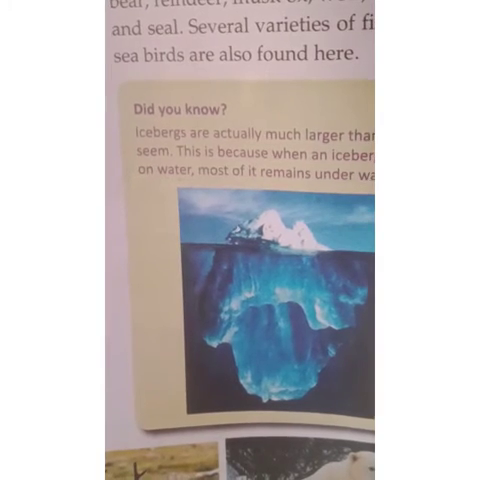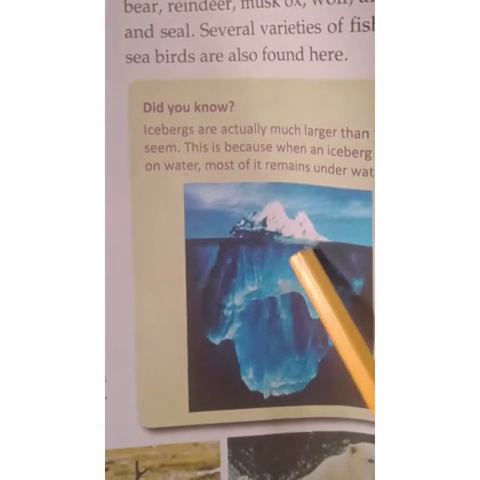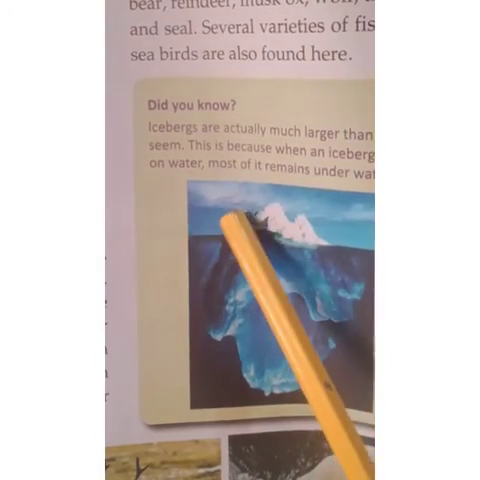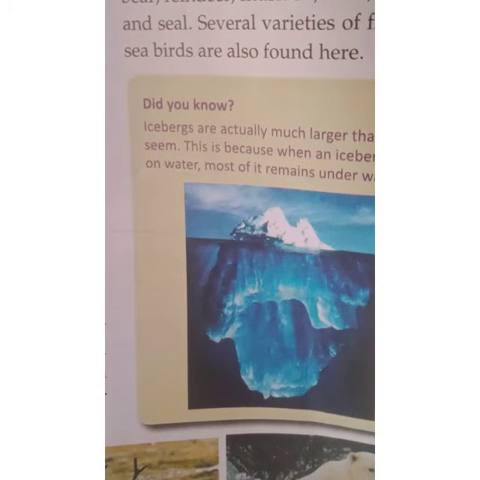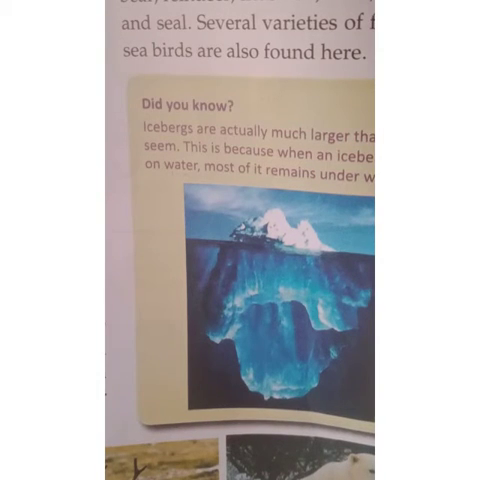In the picture you can see icebergs. Actually they are much larger than they seem. On the upper side you can see only a few icebergs, but inside the sea it is larger than they see. This is because when an iceberg floats on water, most of it remains under the water.